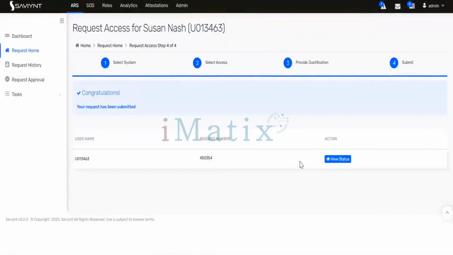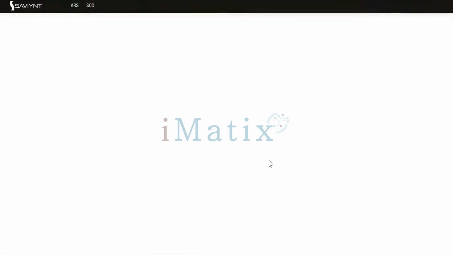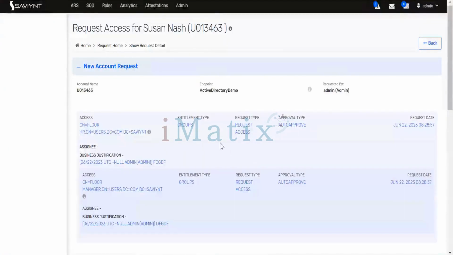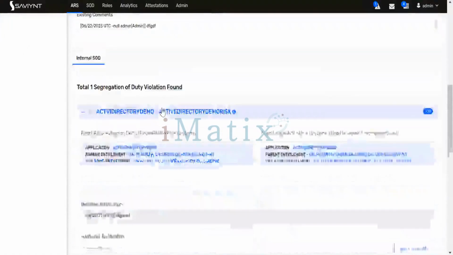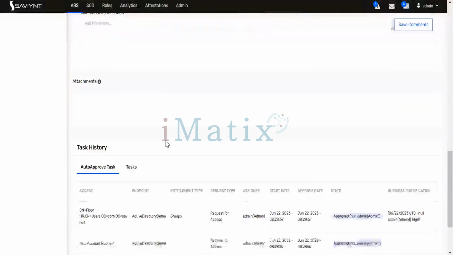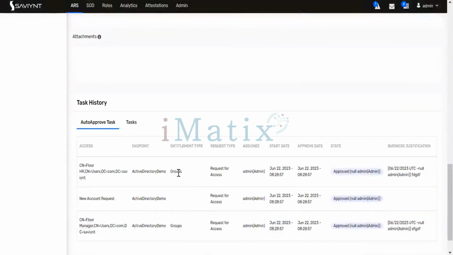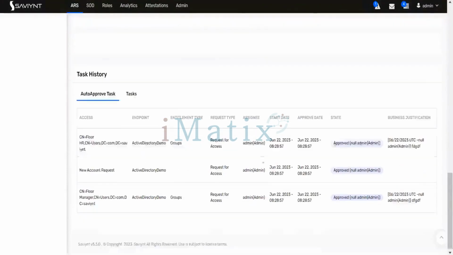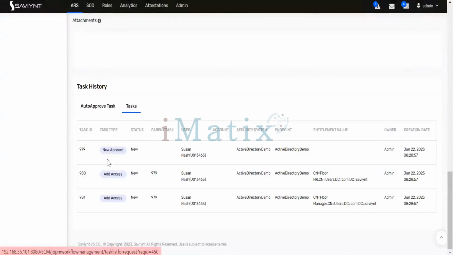Now, if you submit the request, go to view status, right? You see there is a violation already, but you raise the request, right? And it is saying clearly violation is there and the auto approve task generated for you. It is auto approve. Now if you go to the task, it is created.